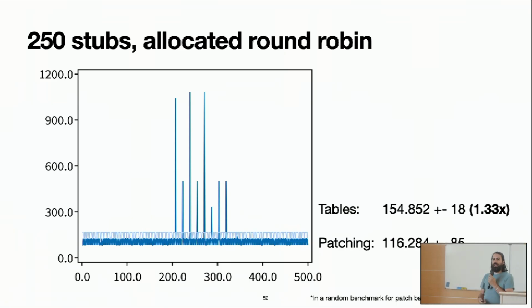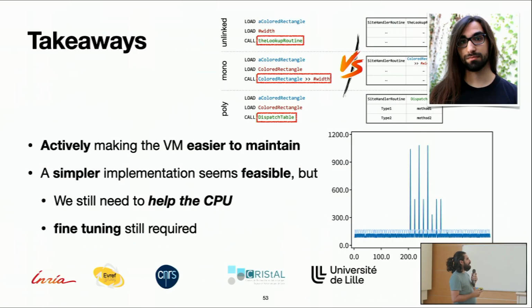So Mega is still working on this, but what are the takeaways that I would like to share with you today? We are actively making the VM easier to maintain and to change and to support. We are looking for simpler implementations that give us the same performance output, but sometimes we need to help the CPU. So we are still in the fine-tuning phase for this particular thing, but we are doing this all the time for everything. So thank you very much.